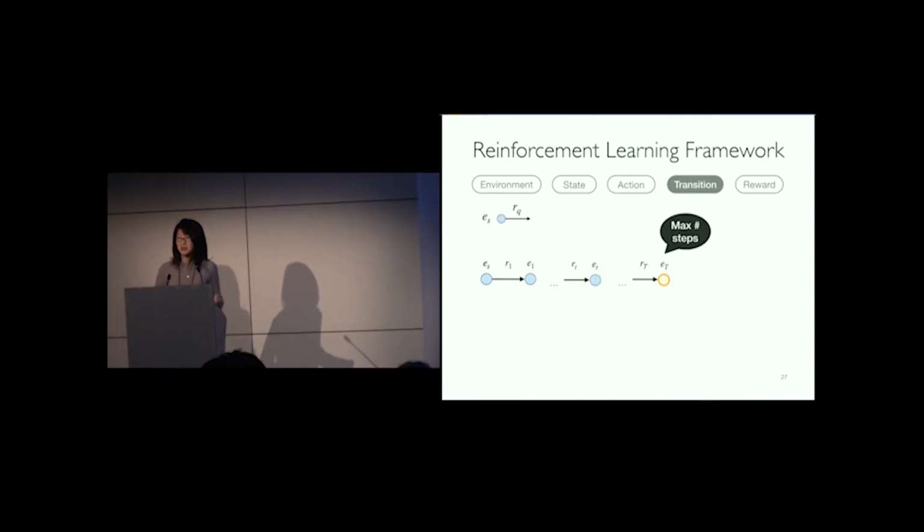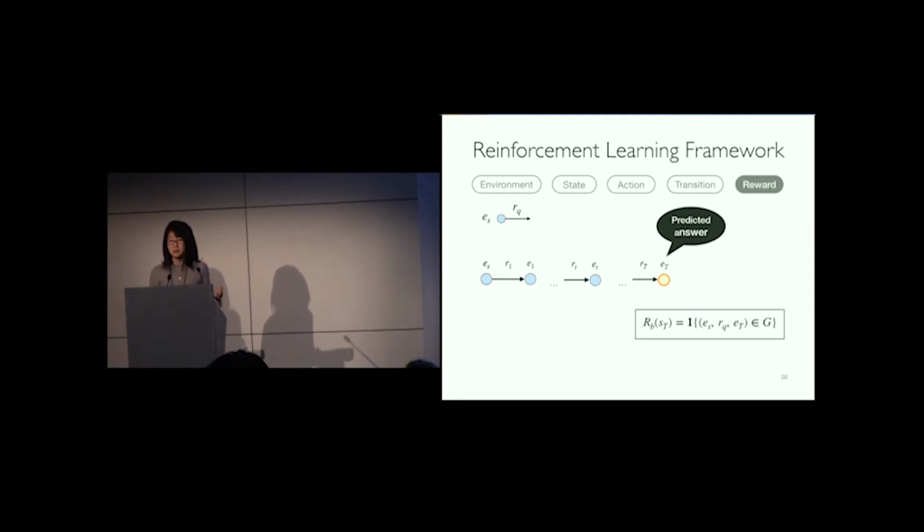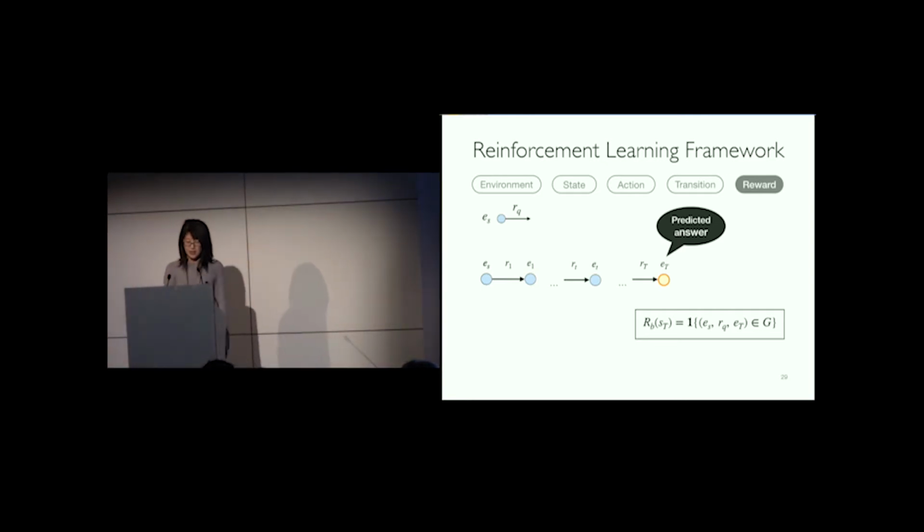It performs this type of transition for a maximum of T steps, and the entity it reached at the last step is used as the predicted answer. If the predicted answer is observed as a correct answer, the agent receives a positive reward, 1. Otherwise, it receives nothing, so we use a discrete type of reward.